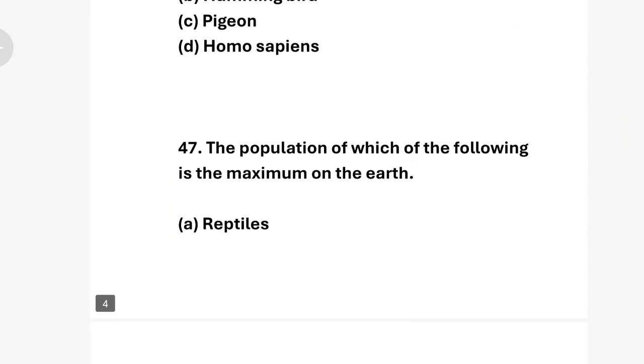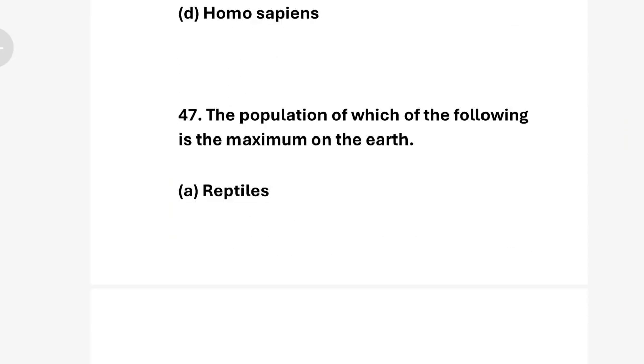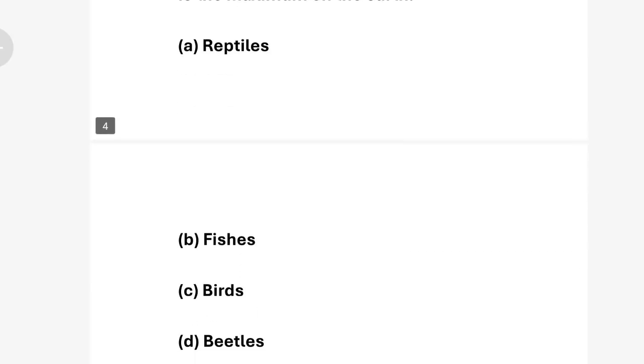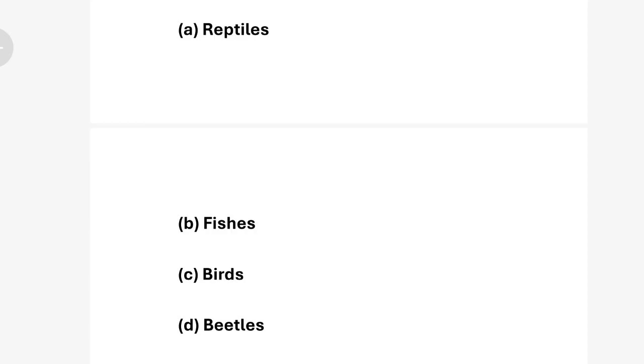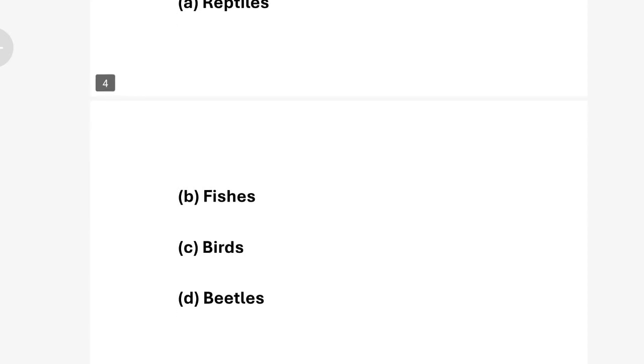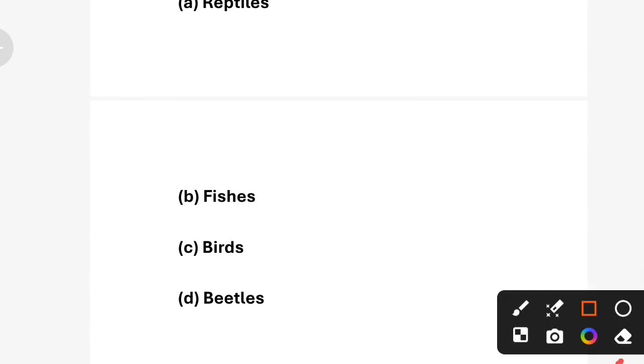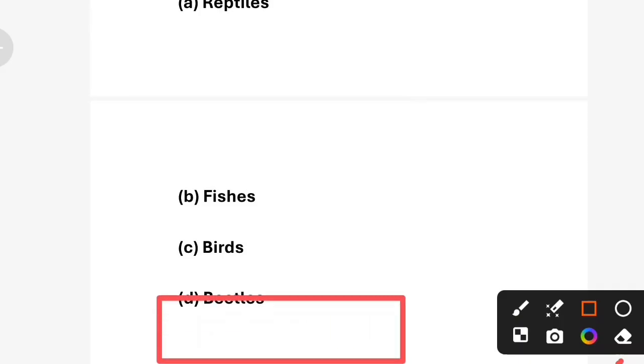Next question. The population of which of the following is maximum on the earth? Option A reptiles, option B fishes, option C birds, option D beetles. Correct answer is option D beetles. Beetles form the largest group of insects, making up 40% of all insect species. Next question.